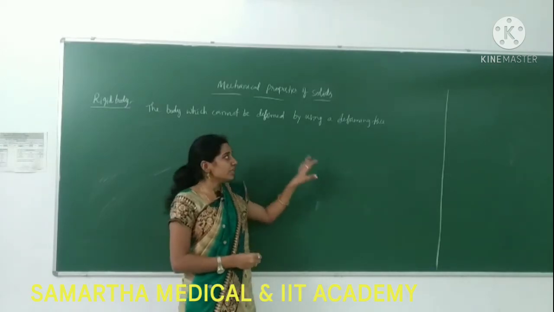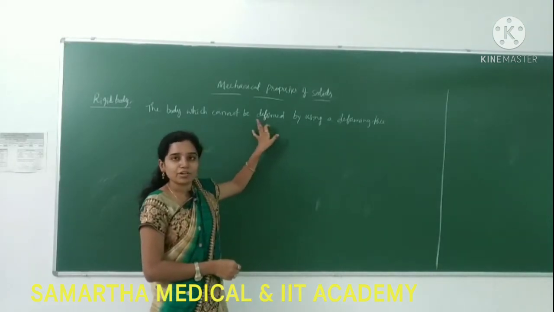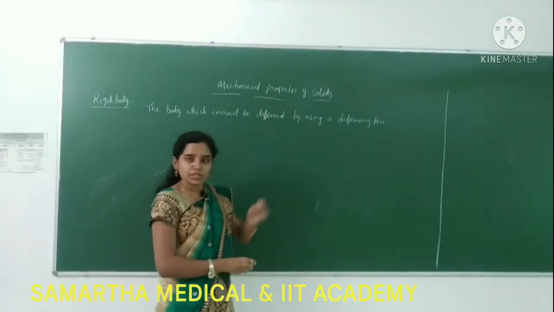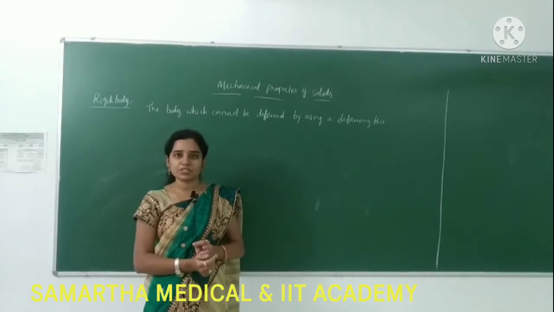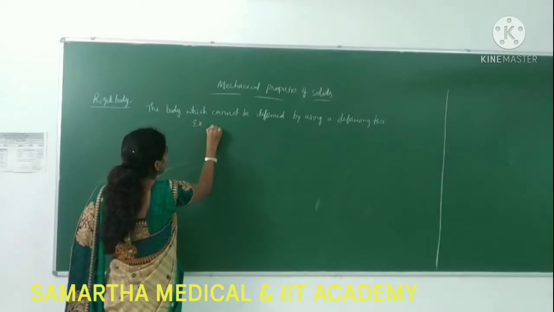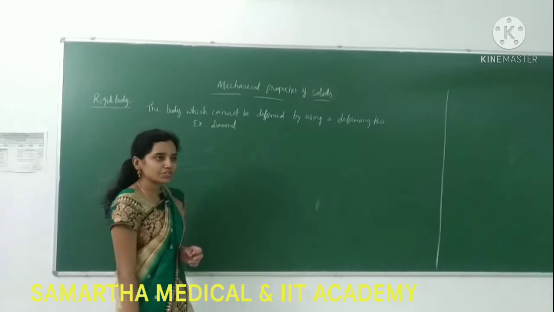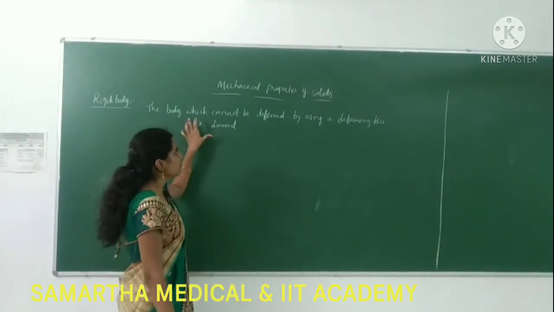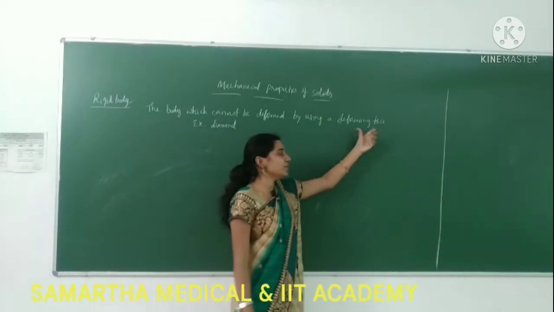So the body which cannot be deformed, nothing but the shape and size of the body cannot be changed by using a deforming force, that type of body is called what? Rigid body. In reality, there is no perfect rigid body, but we will take diamond as the nearest example of rigid body. That is not exactly rigid body, but it is near to rigid body. So rigid body means which cannot be deformed by applying any deforming force.